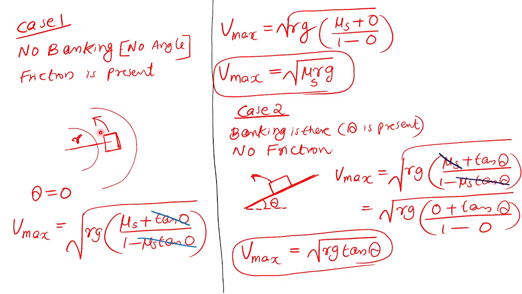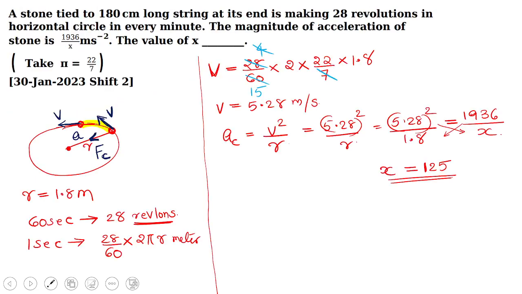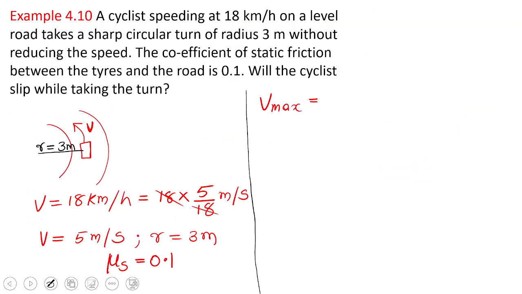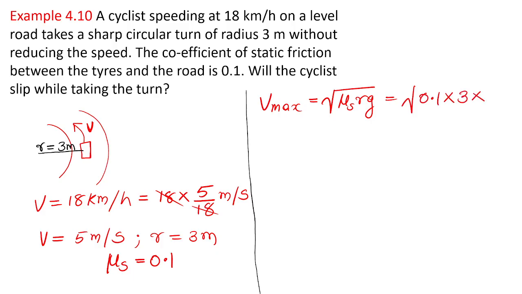So no banking, flat road, but friction is there. Maximum speed is root of mu rg. Root of mu is 0.1, R is the radius given, 3, and g we can approximate as 10.